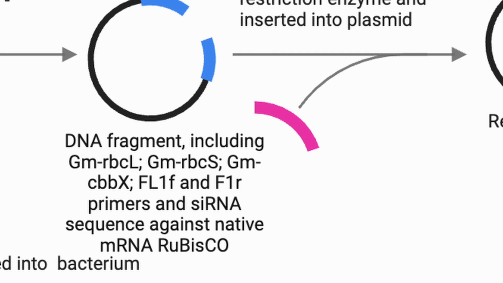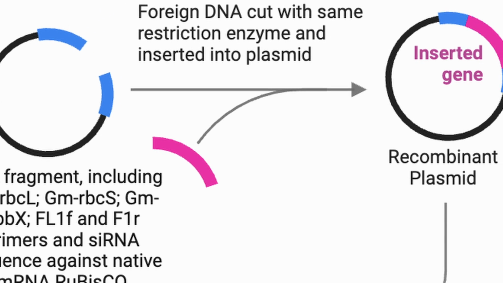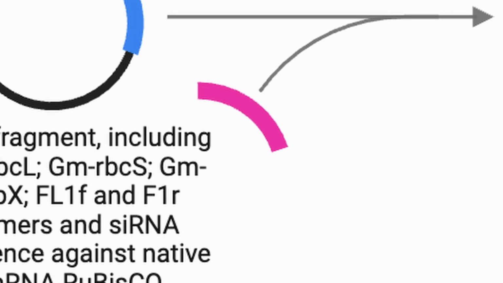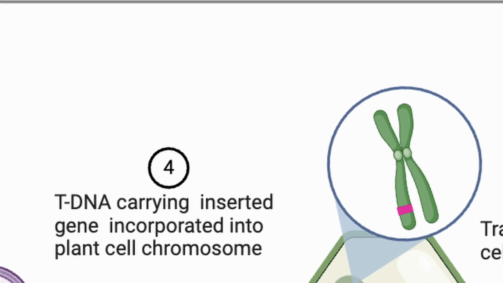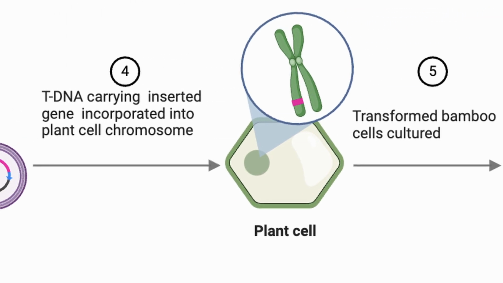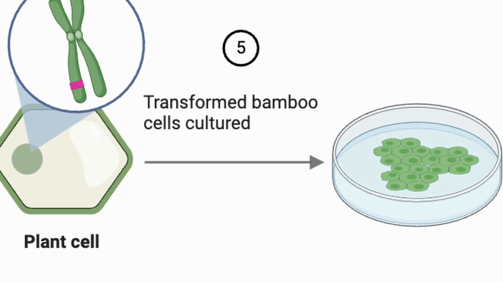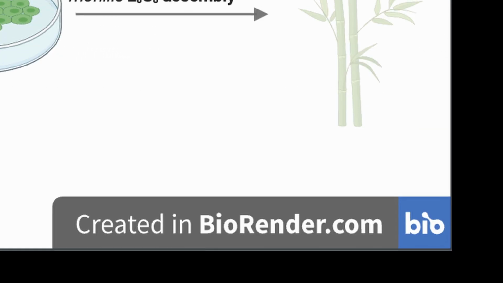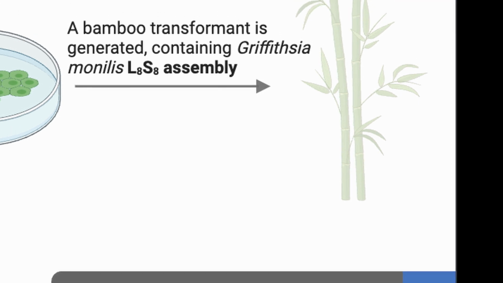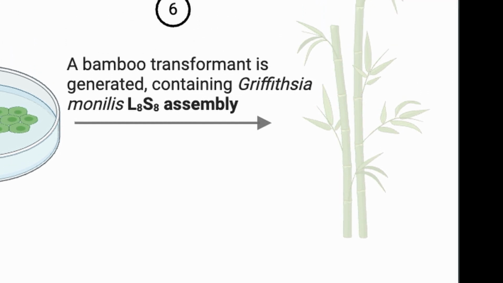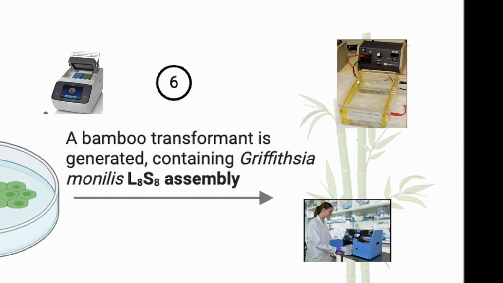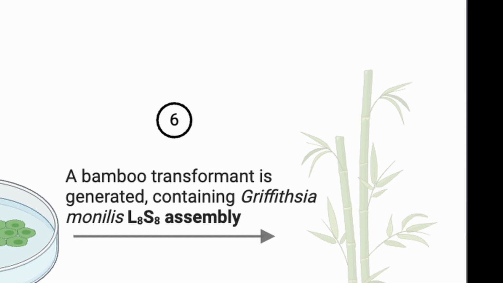We will add FL1F and FL1R primers with the restriction site MAN-B1. The recombinant plasmid will be reinserted into the bacteria and then, with the help of VIR genes, the T-DNA will be cleaved from the plant cell. Following this, the plant cells will be cultured. The transformant will contain rubisco L8S8 assembly. To examine the efficiency of the small and large subunits transcription, we will use real-time PCR, Western blotting, and gel electrophoresis. Genetically transformed bamboo, just like that.